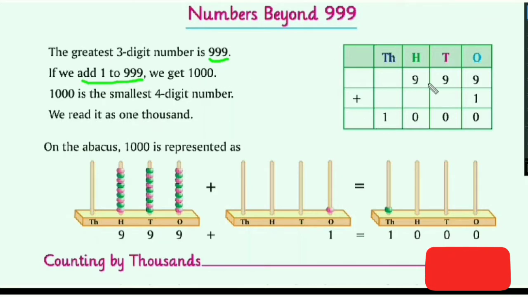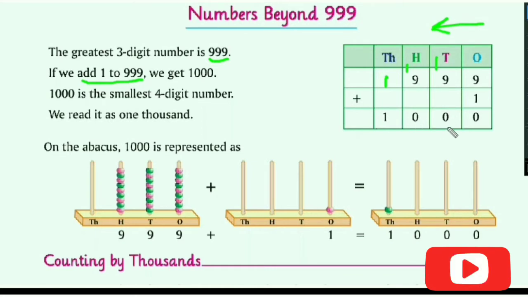Okay. Now let's see this addition. Ones, tens, hundreds and thousand. Now 9 plus 1 equal to 10. Then 1 is coming as a carry and we are writing here 0. Then 9 plus 1 equal to 10. Again we are writing here 0 and 1 is coming as a carry. Then 1 plus 9 equal to 10. Then we are writing here 0 and 1 is coming as a carry. Then this one we are writing as it is. What is our answer? 1000.